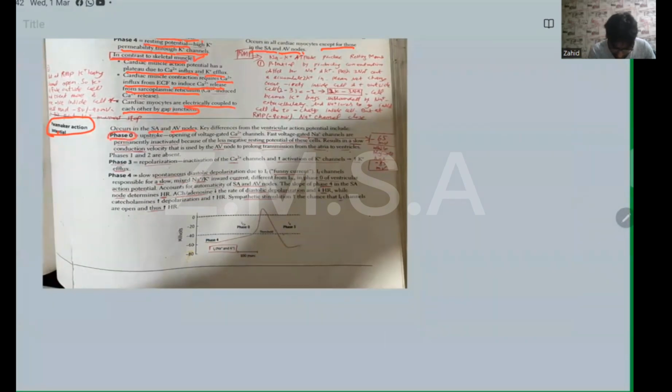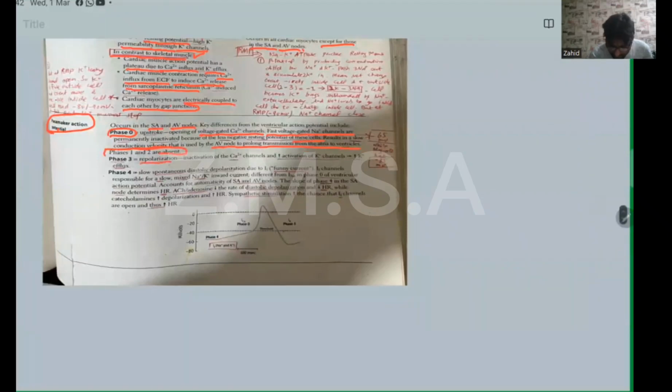Phase zero. Phase zero is due to opening of the voltage-gated calcium channels. Fast voltage-gated sodium channels are permanently inactivated because of the less negative resting potentials of these cells, resulting in a slow conduction velocity that is used by the AV node to prolong transmission from the atria to the ventricles. Phase 1 and phase 2 are absent.